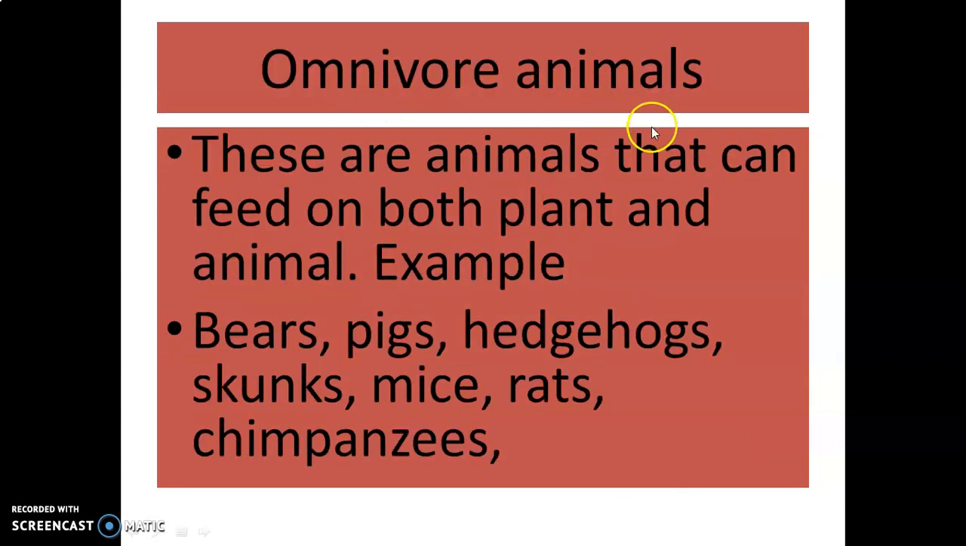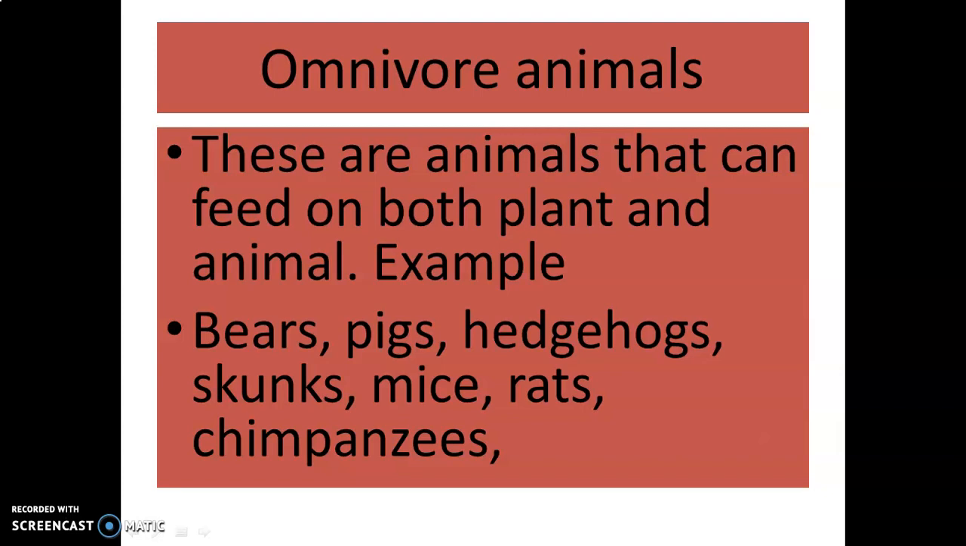We have omnivore animals. These are animals that can feed on both plants and animals. For example, we have a bear, a pig, hedgehog, skunks, mice, rats, and chimpanzees. So you find they eat the flesh of animals, they eat meat, and they eat plants as well. You'd find them eating the leaves or the plants or the fruits of the plants. That's why they are known as omnivores.